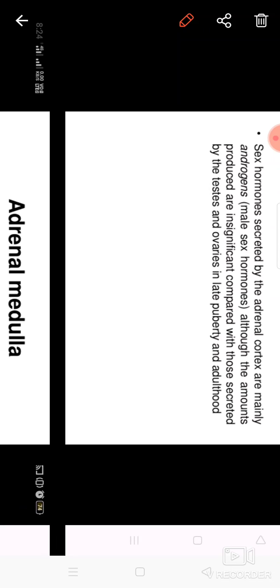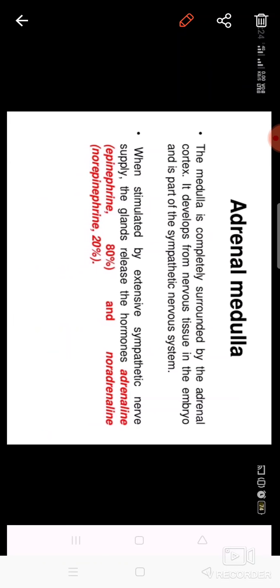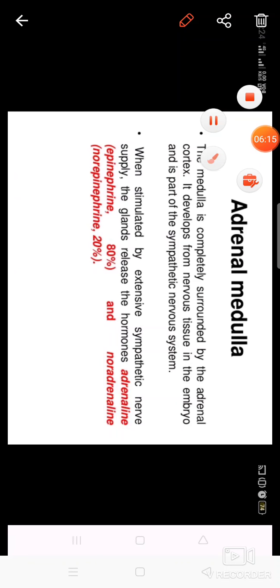Then it also releases some sex hormones, and these sex hormones are basically androgens, which are formed in the males only, and these are produced when you reach puberty. So at the starting phase, these hormones are released, which prepare your body for adolescence.